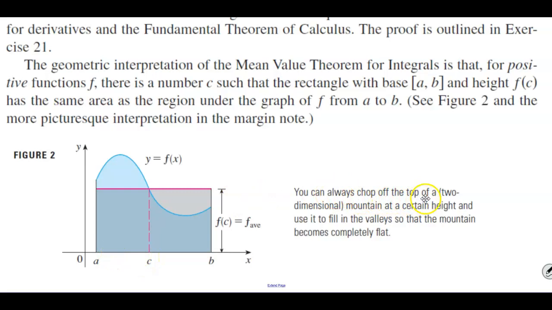So you can always chop off the top of a two-dimensional mountain of a certain height and use it to fill in the valleys so that the mountain becomes completely flat. So you can see here you're chopping this off, and there's that part there.